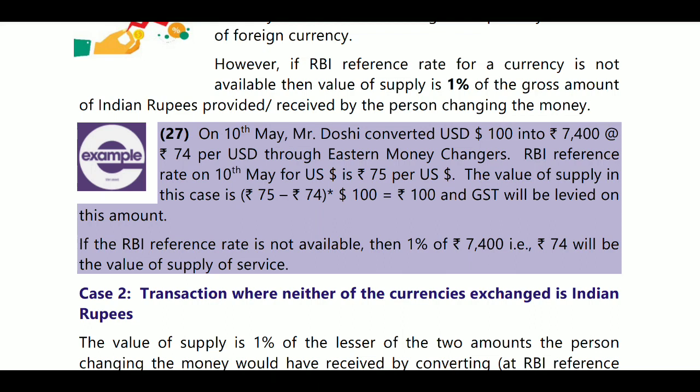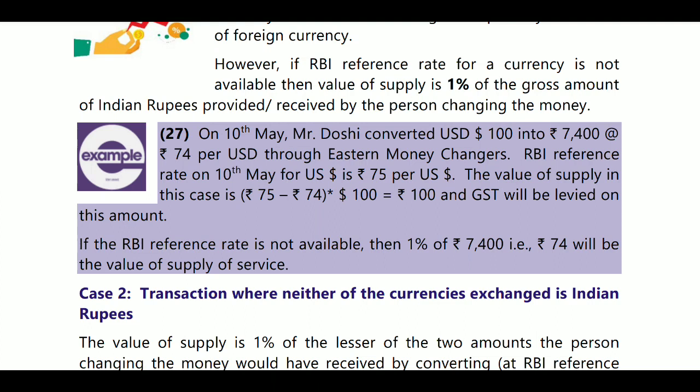This is 100 units, that is, total units will be 100 units, through Eastern money changers. The RBI reference rate on 10th May for US dollars is 75 rupees. So the actual rate is 75, and we considered 74 rupees. So 75 minus 74 into total units of 100 is 100 rupees. So GST is leviable on 100 rupees.